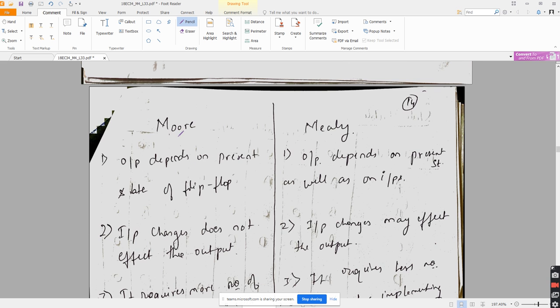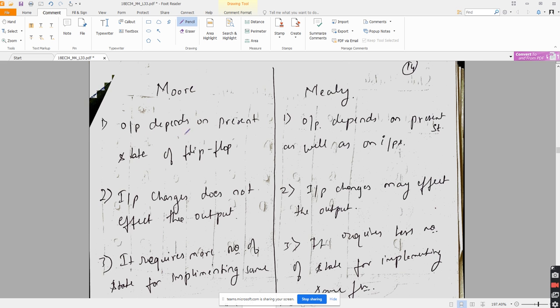Next thing is the difference between Mealy and Moore. Here, in Moore, the output depends on the present state of the flip flop. In Mealy, the output depends on the present state as well as on inputs. In Moore, input changes do not affect the output, because the output depends only on memory. Even if the input changes, the output may not change. Sorry, in Mealy, input changes may affect the output, because the output depends on input also.